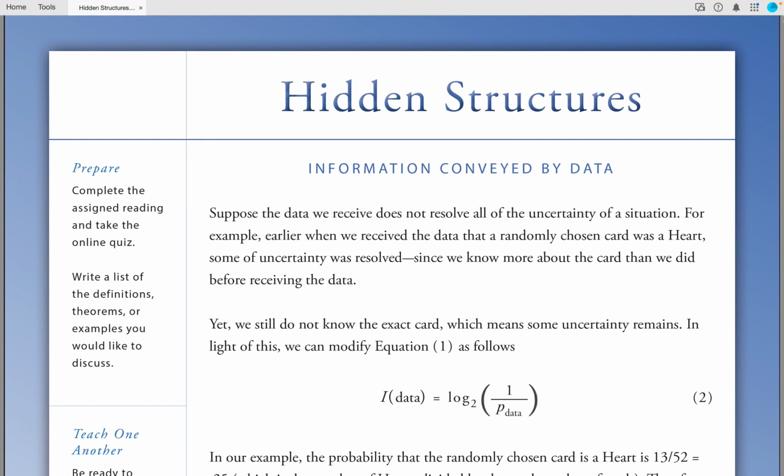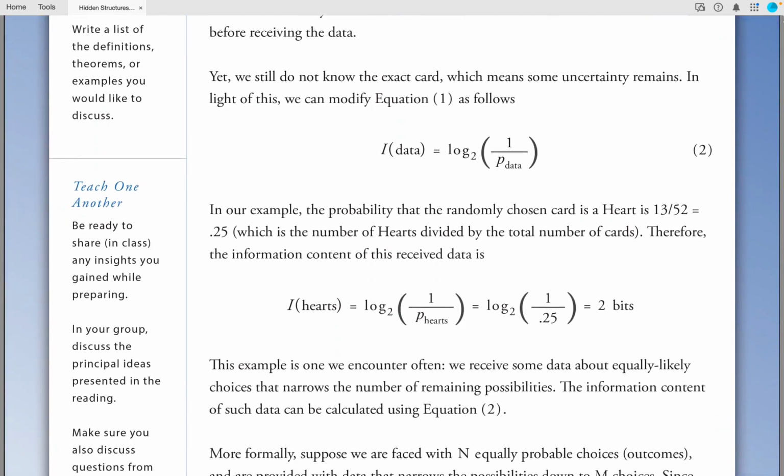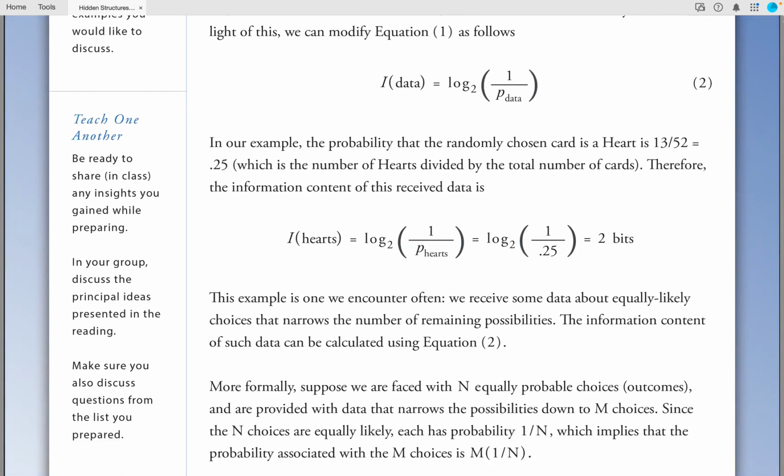In light of this, we can modify equation 1 from earlier as follows. Capital I of data is equal to log base 2 of 1 over p sub data. In our example, the probability that the randomly chosen card is a heart is 13 out of 52, which is equal to 0.25, which is the number of hearts divided by the total number of cards. Therefore, the information content of this received data is log base 2 of 1 divided by 0.25, which is equal to 2 bits.